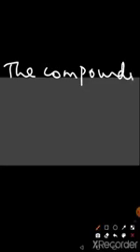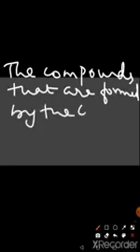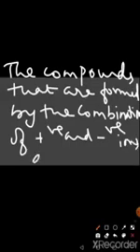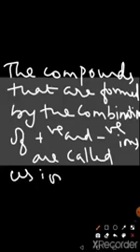Or in other words, the compounds that are formed by the combination of positive and negative ions are called ionic compounds.